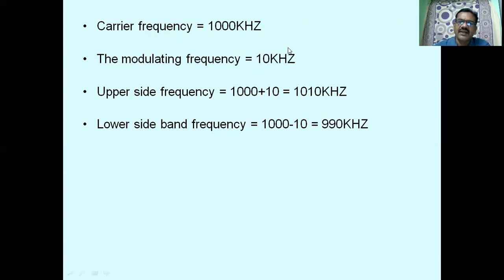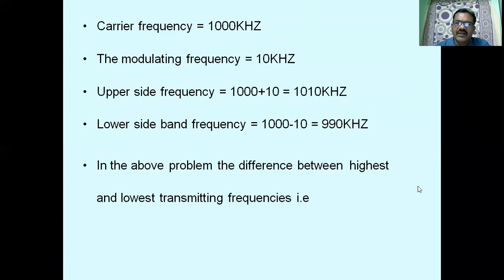This modulating signal is of frequency 10 kHz. When it is modulated using a carrier, this message signal occupies the range of frequencies from the lower sideband to the upper sideband, that means 990 kHz to 1010 kHz. Now we will get the bandwidth. What is the bandwidth in this case? The range from upper to lower, the difference between the upper sideband and the lower sideband: 1010 minus 990, which is equal to 20 kHz.